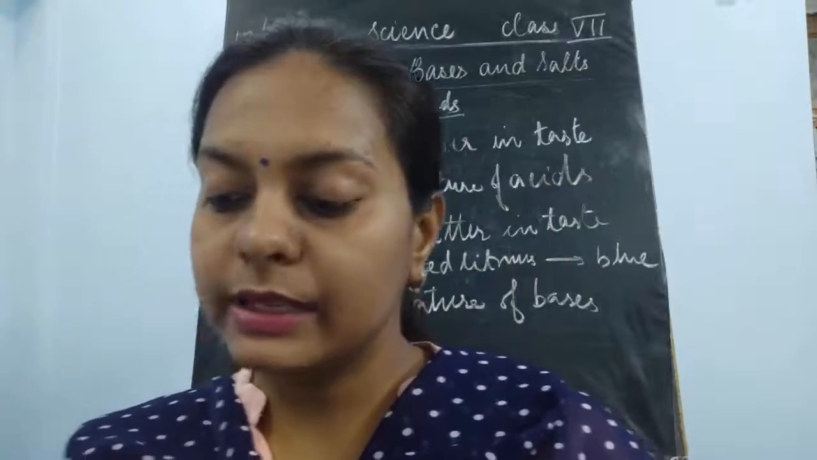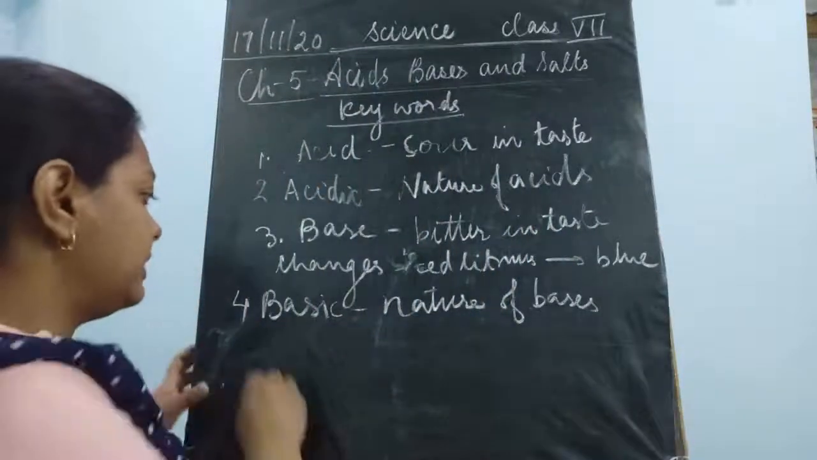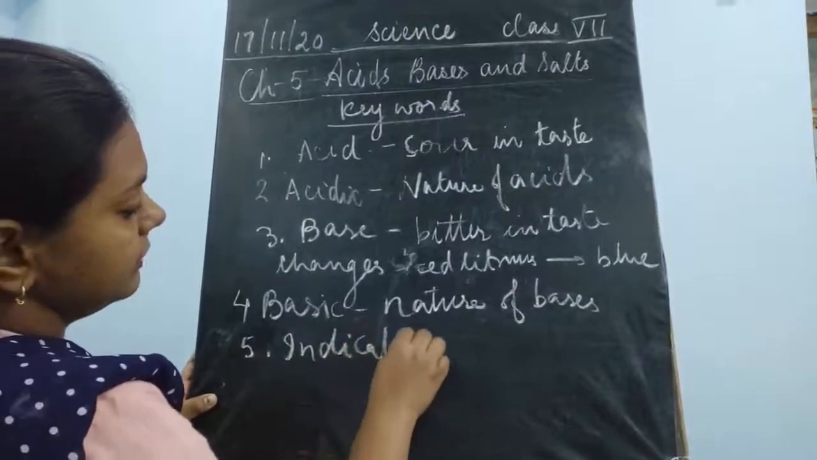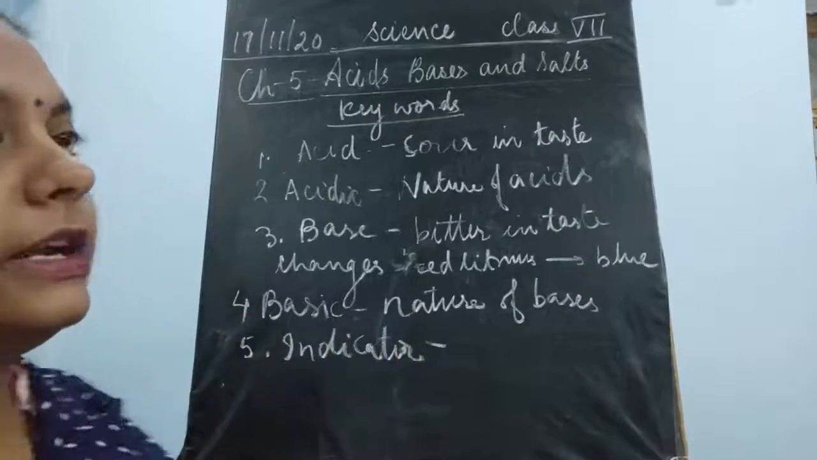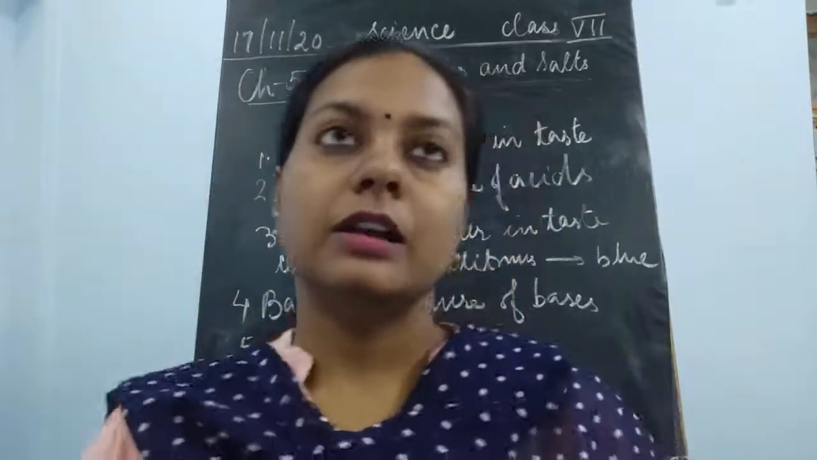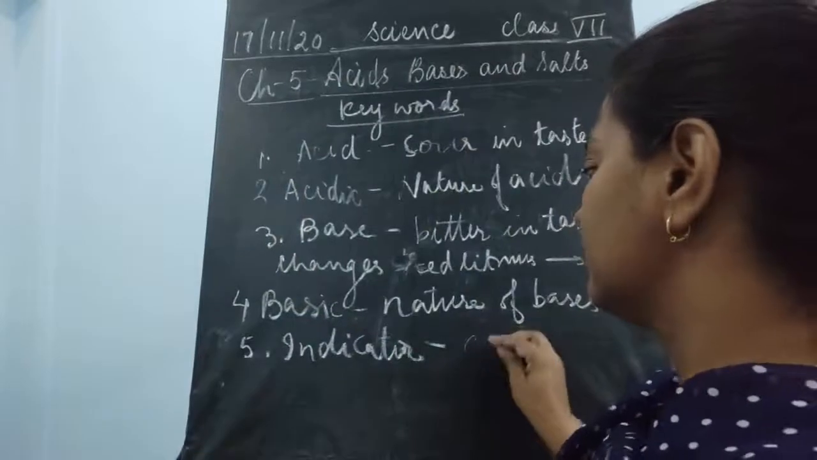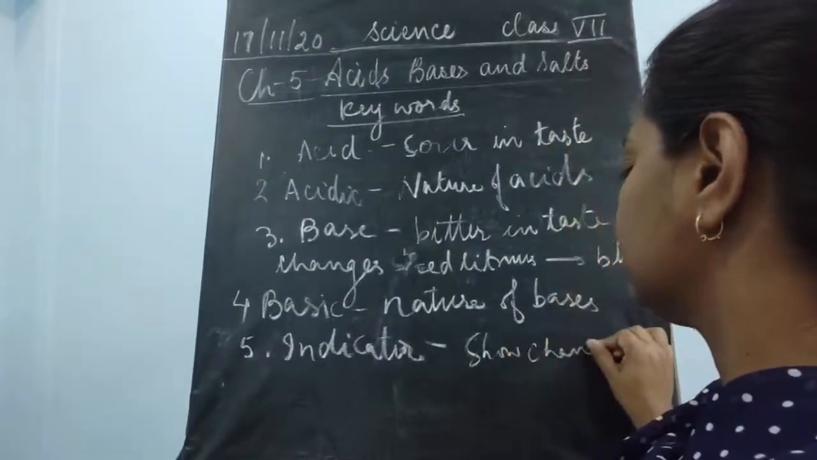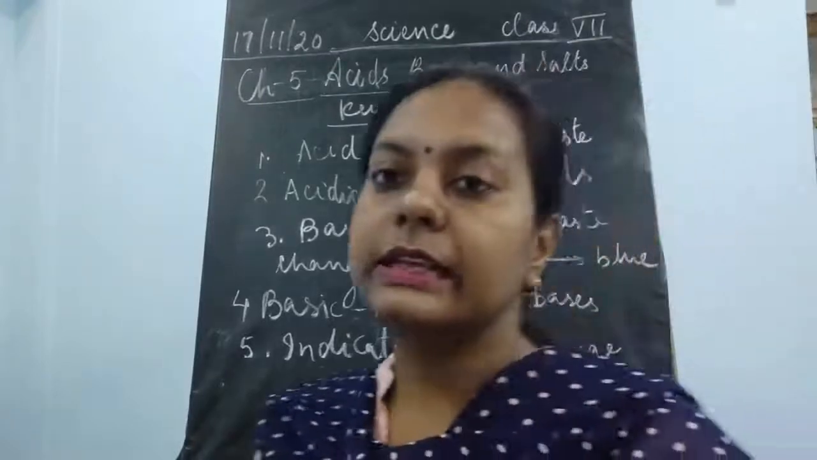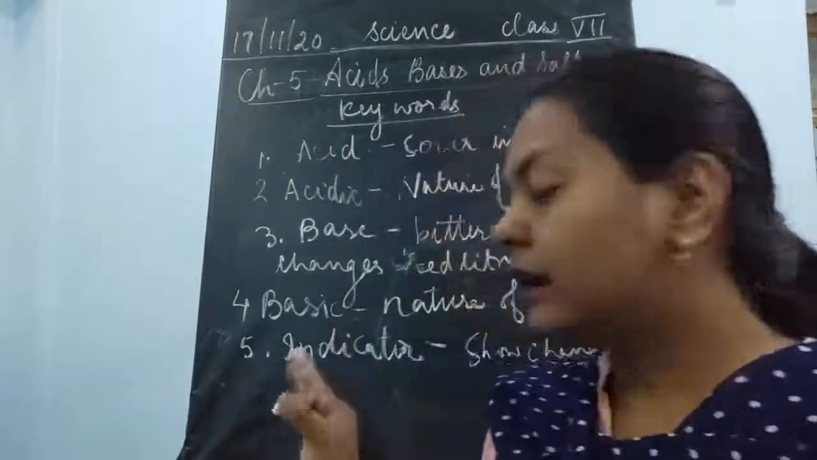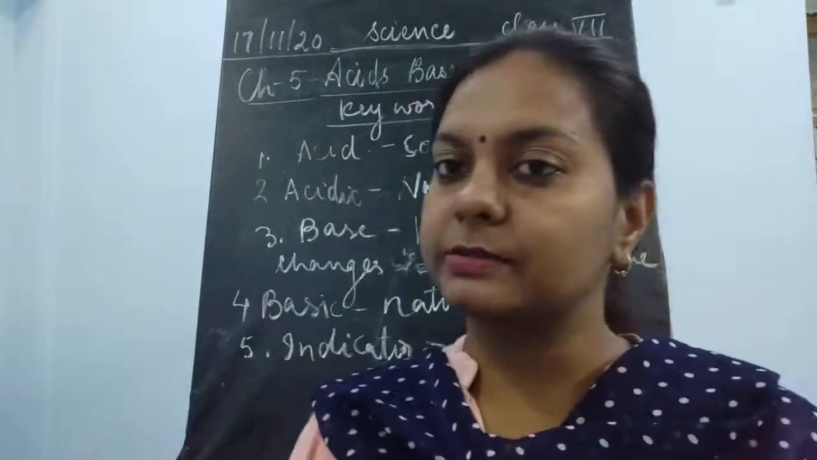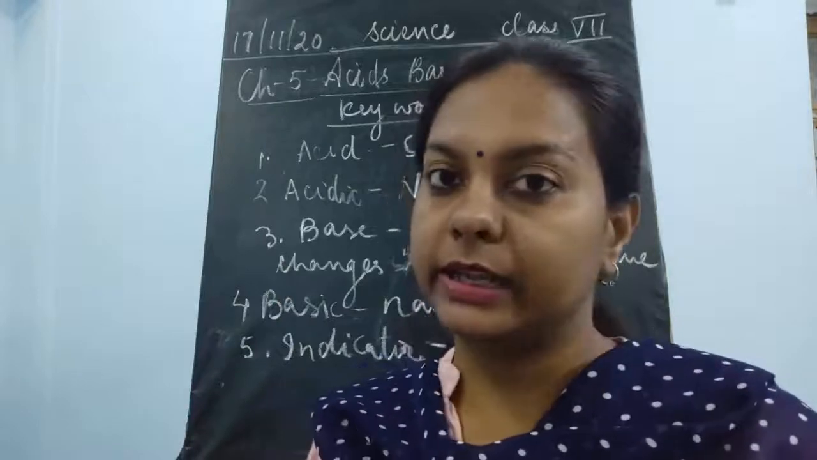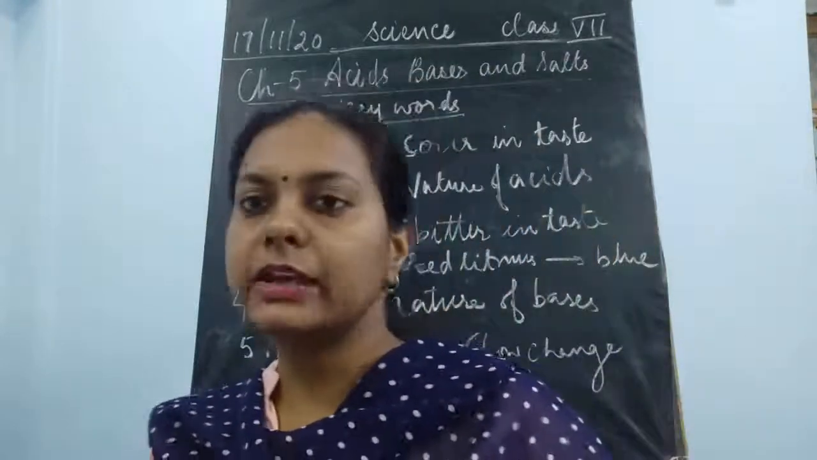Then the next word is indicator. How can you define indicator, children? Indicators are those substances which are going to show a color change. They show a change in color. See, indicators are those special chemicals, those special substances which tell us whether the given substance is acidic or basic in nature.